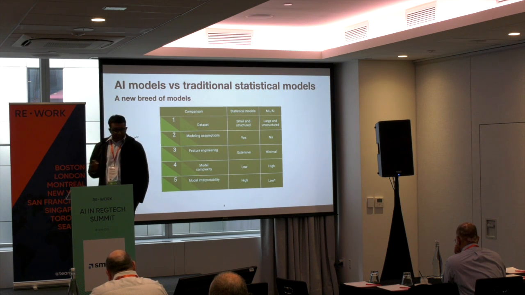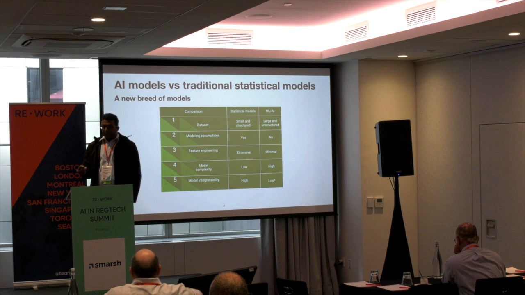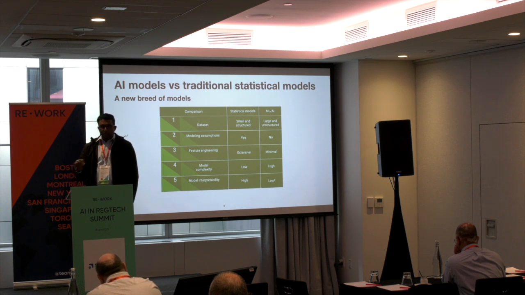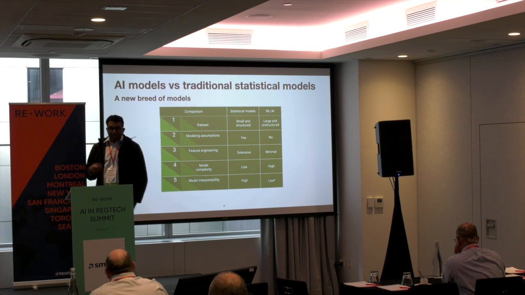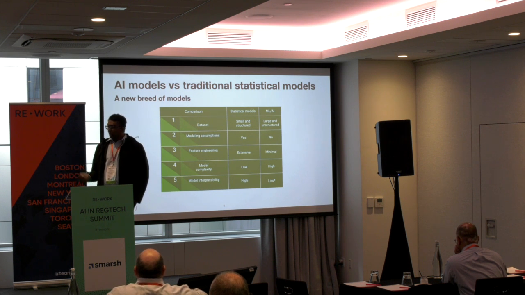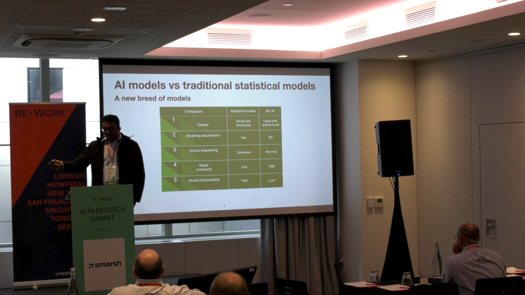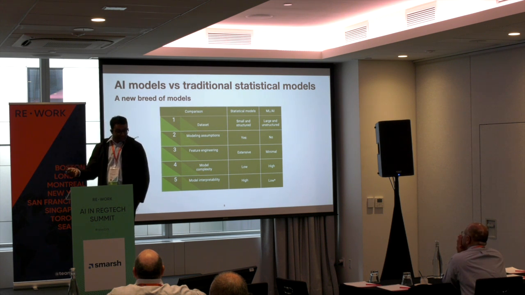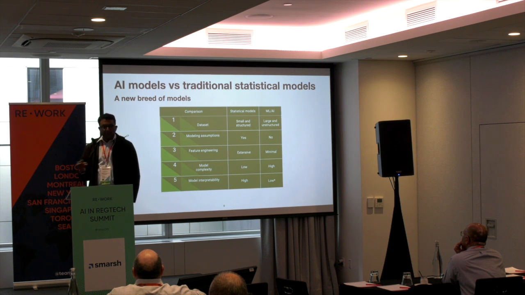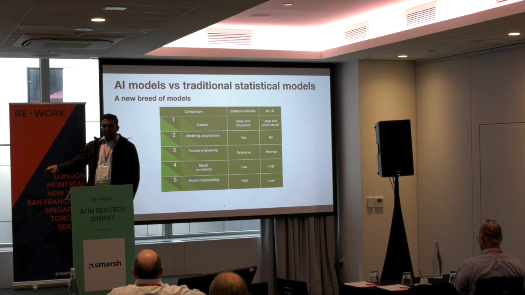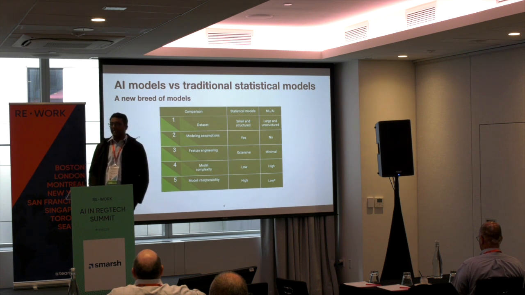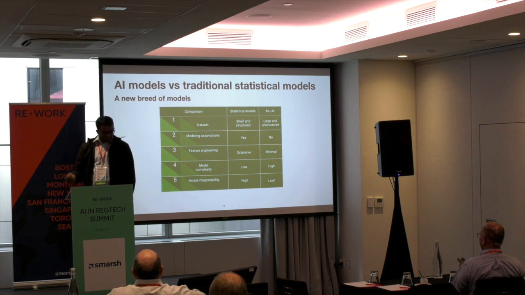The next one is modeling assumptions. Statistical models have assumptions which we need to cater to. We need to build robust models which cater to those assumptions. And ML/AI models, on the other hand, come with a very limited set of assumptions, if at all. The third one is feature engineering, where for statistical models we need to do extensive feature engineering, a lot of handcrafting, etc. Whereas ML/AI models do the feature engineering heavy lifting for us. A lot of times, the AI models themselves are the feature extractors.